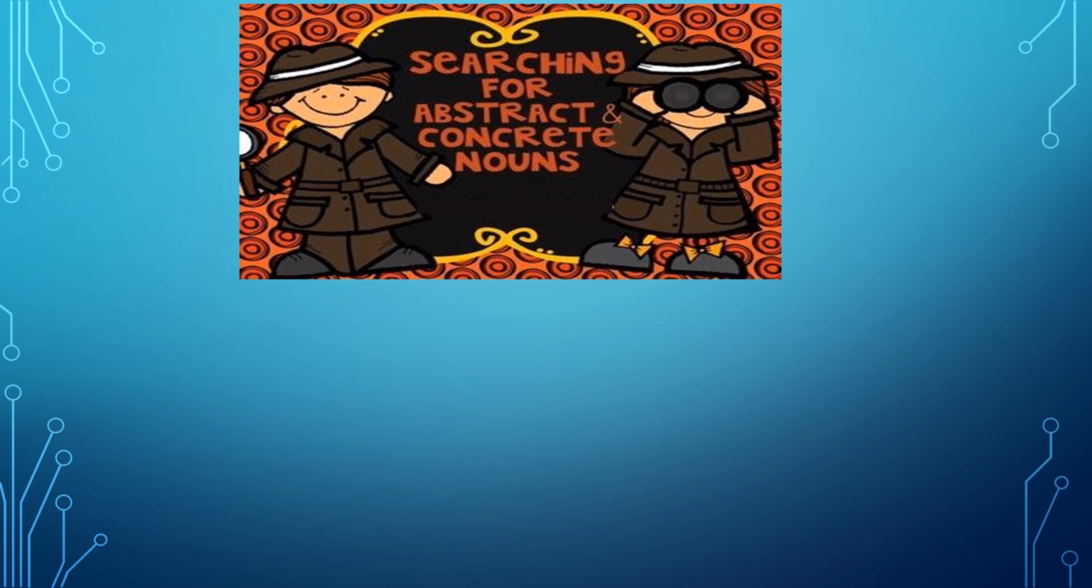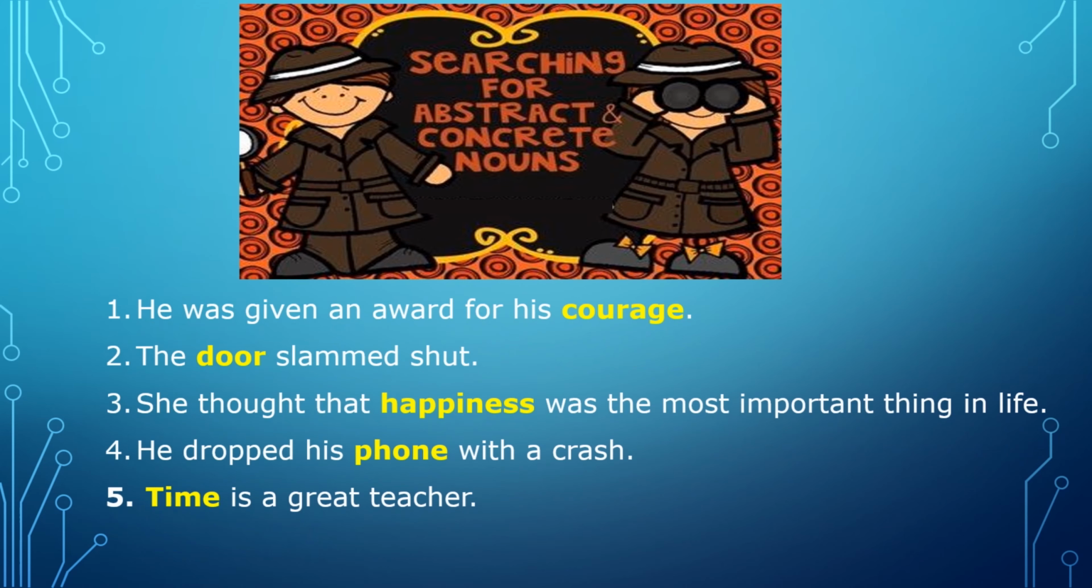Now, searching for abstract and concrete nouns. In the previous activities it was only the word, but here we are going to give them sentences. I'll read out the first sentence for you. He was given an award for his courage. Now courage is highlighted in yellow color, and courage is an abstract noun.